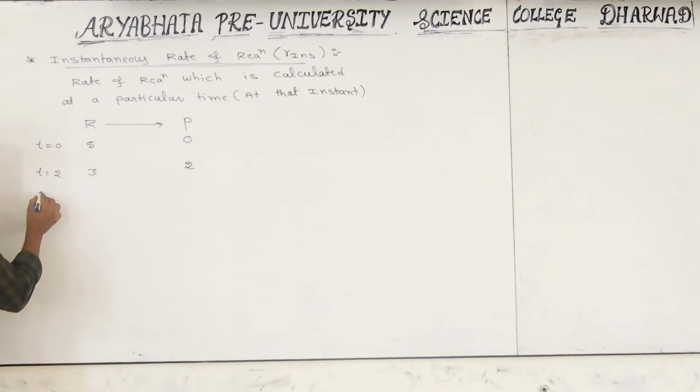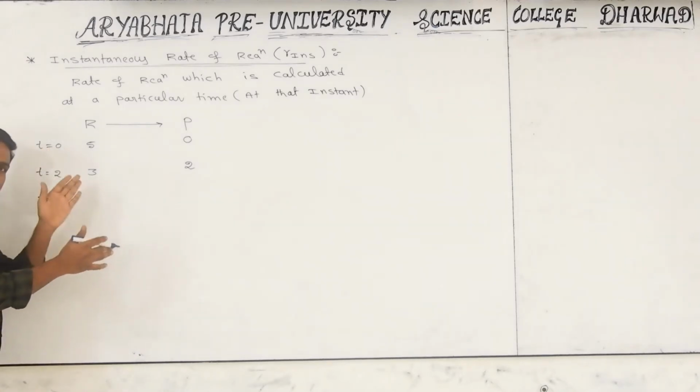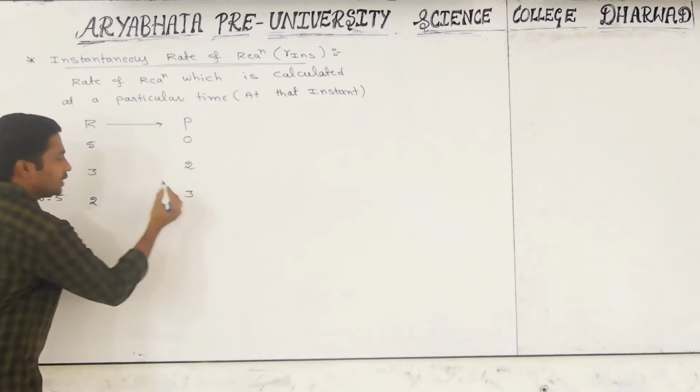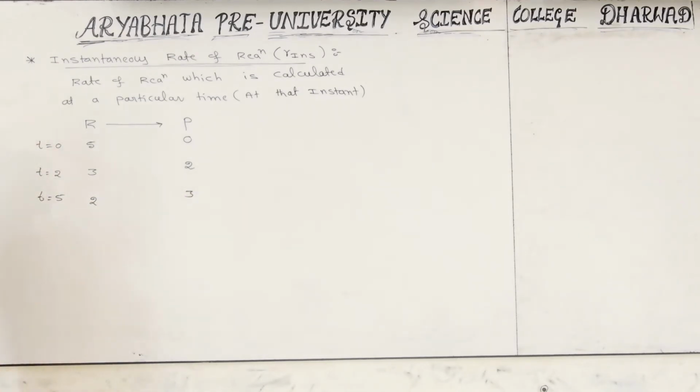Now after some time I observed again, at 5 minutes. Still the reactant concentration is decreasing and products are increasing. For example, I observed 2 here and 3 here. Any problem? No. What is the average between 2 minutes and 5 minutes? What is the average speed? That is called the average rate of reaction. Now we are not doing average.